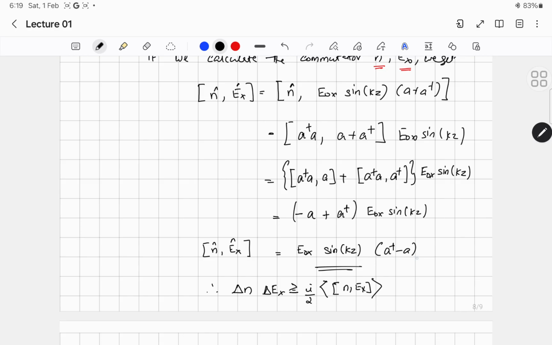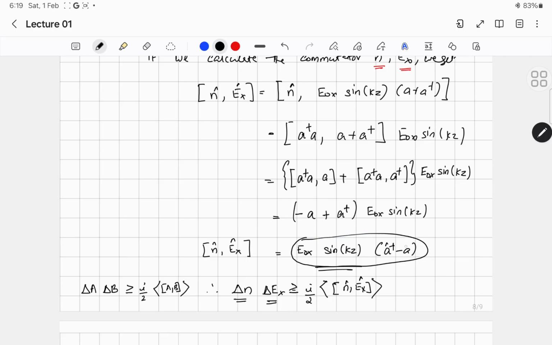So that means if you calculate the product of uncertainty of photon number and electric field, according to the general uncertainty principle, if you have two operators A and B, the product of the uncertainty of A and B is always greater than or equal to 1/2 the absolute value of the expectation value of the commutator [A, B]. Here the commutator between the operator n and Ex is represented as E0x sin kz (a dagger minus a).